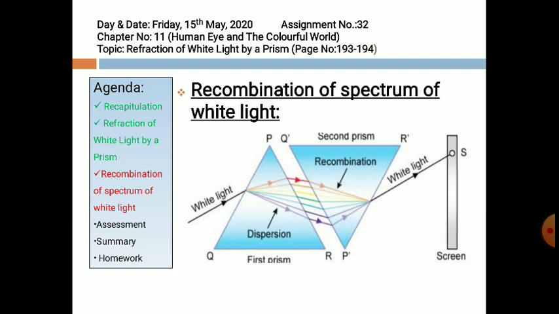I hope this small topic is clear to you. You have seen this natural phenomenon as a rainbow many a time.